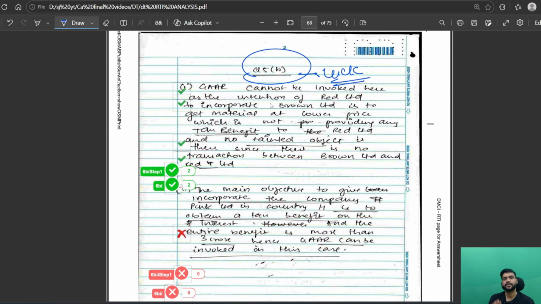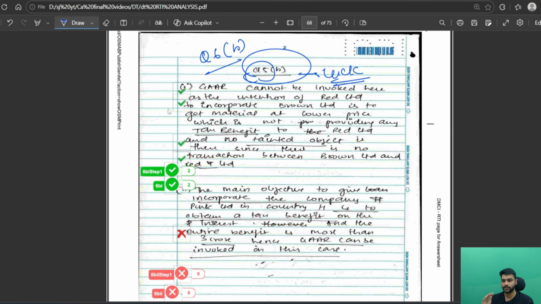Now, this is the lucky part. So as you can see, I have written question number 5, but instead of this, the question is related to question number 6B. Still, I don't know whether the examiner did see it or not. He was very hasty or fast. I don't know that. But this is the lucky part. And I will tell you it is a karma part as well.